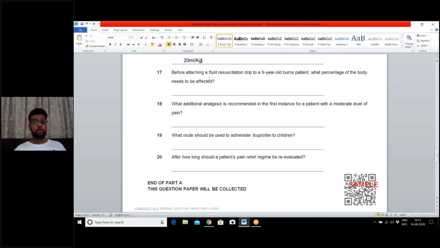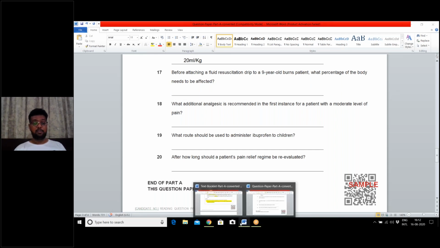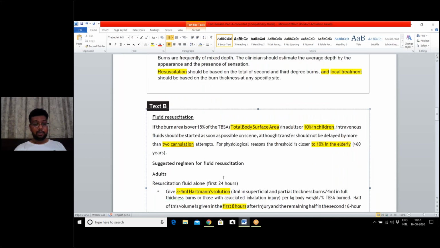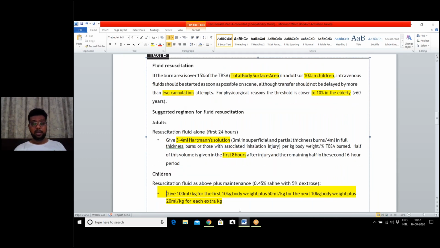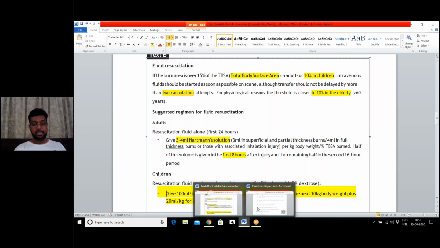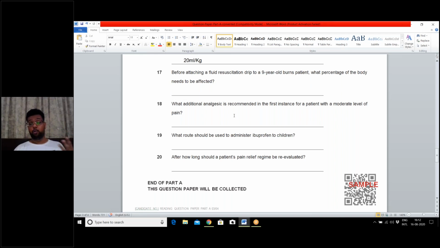Question number 17. Before attaching a fluid resuscitation drip to a 9-year-old burns patient, what percentage of the body needs to be affected? Now, body surface area was given in text B. So a 9-year-old is a child, so it should be 10% in children. The OET people are trying to confuse you, so they haven't written children, they have written 9-year-old. So the answer is 10%.